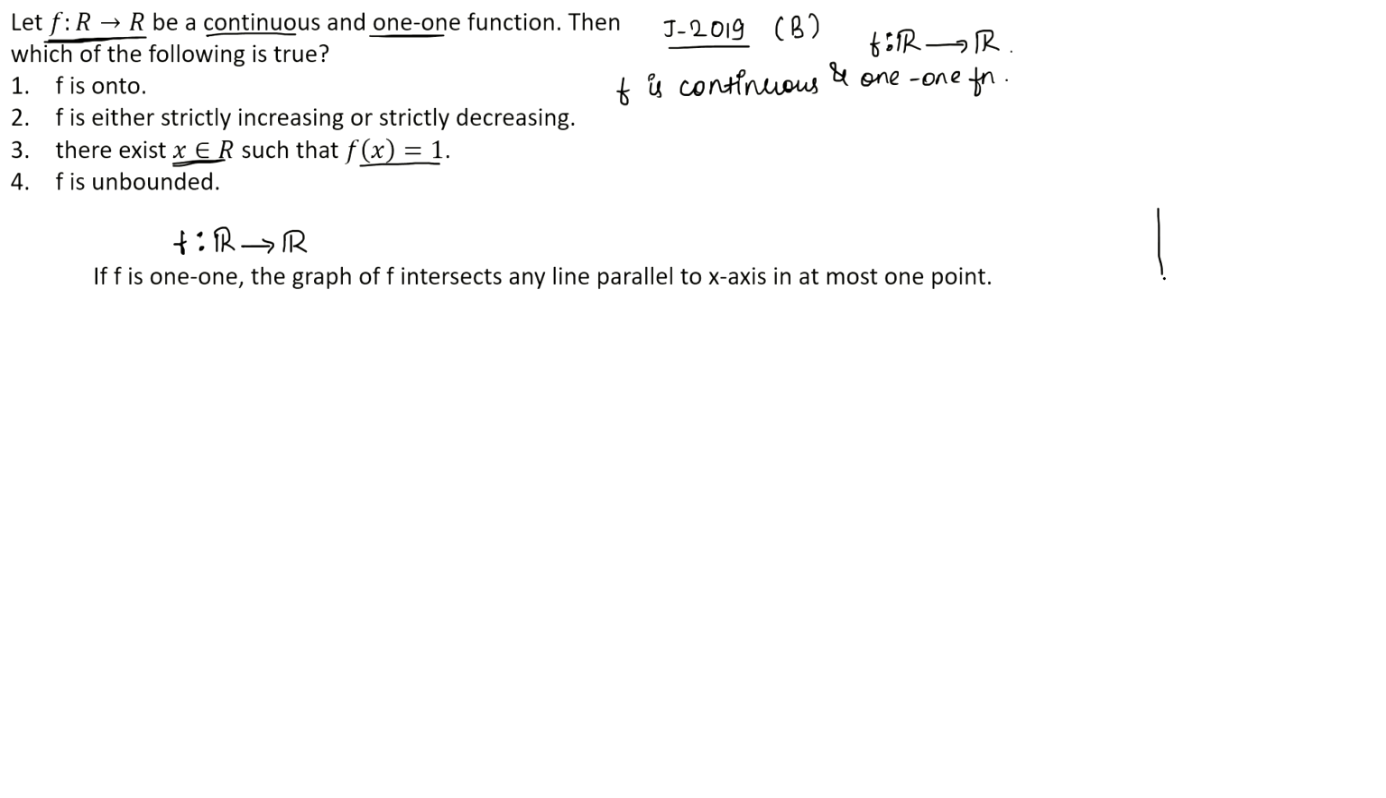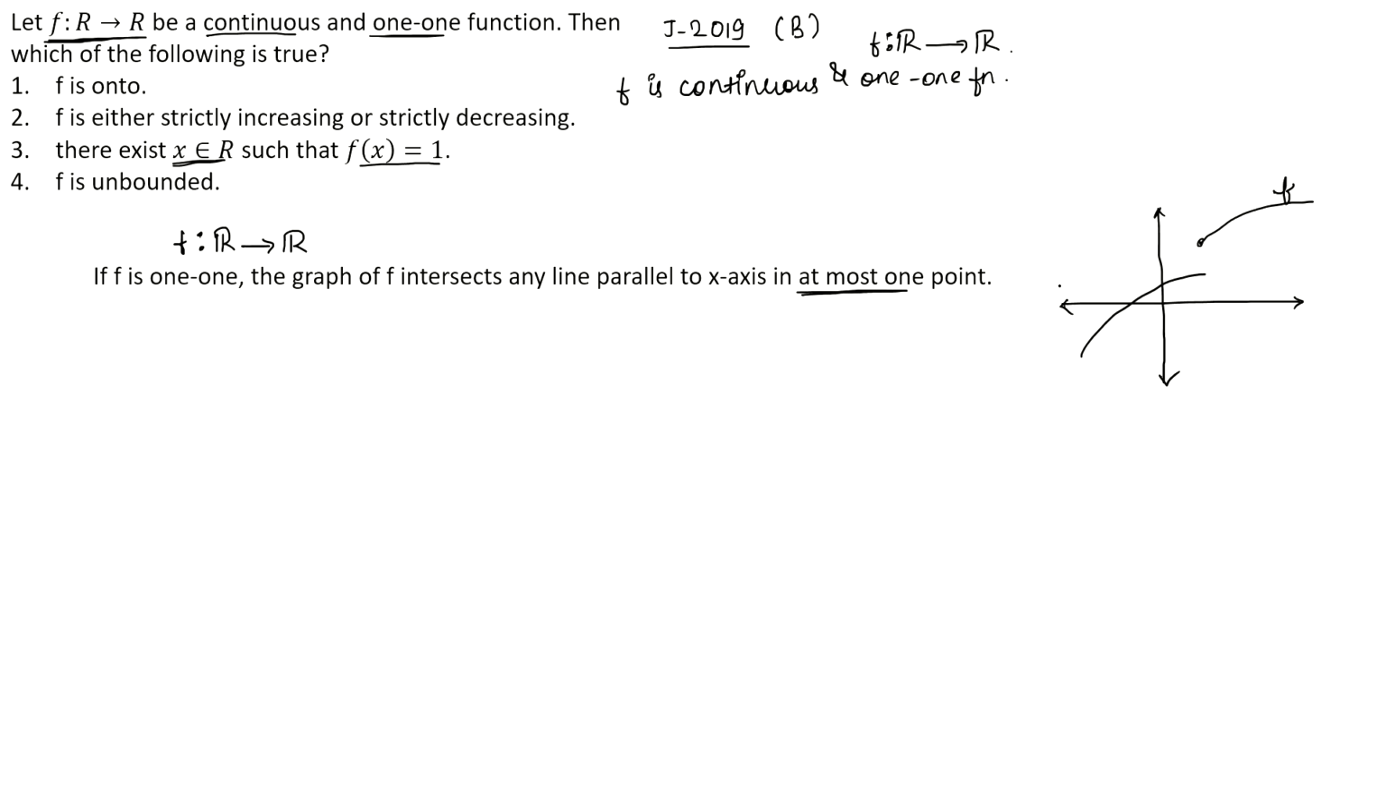So if this is the function we have, for this the function need not be continuous. Even if it is not a continuous function, this theorem will be holding true. So let f be a function from R to R. If f is 1-1, the graph of f intersects any line parallel to x-axis in at most 1 point.